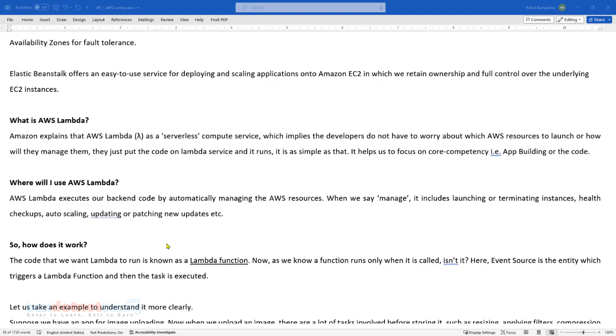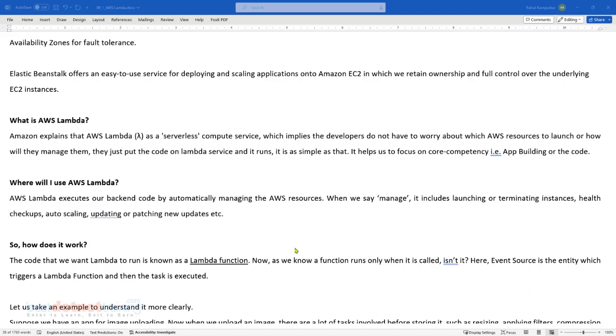Lambda is also highly available and resilient because you don't have to worry about in which availability zone how many computes are provided for executing your code. Whichever availability zone has the relevant amount of compute, AWS will take care of providing it and then executing your code. As simple as that.